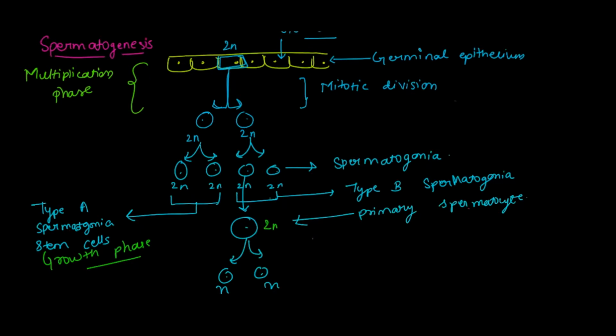Through meiosis 1. So this is basically been done through meiosis, and this process is known as meiosis 1. So basically this is a reductional division in which 2n has been reduced to n number of chromosomes. So this is reductional division. Now at this stage, these two are known as secondary spermatocytes.